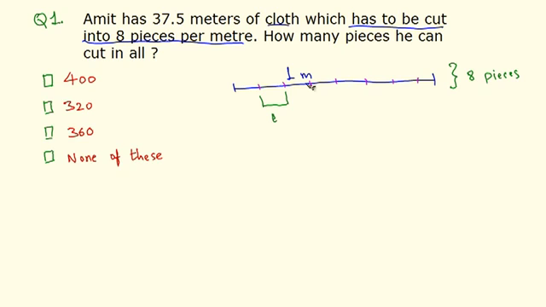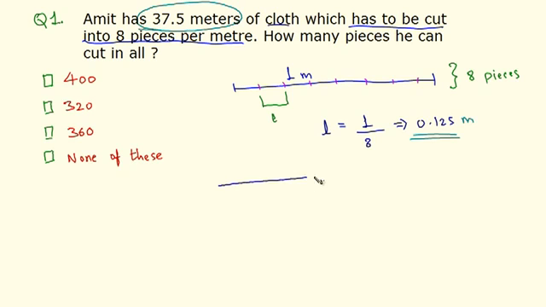So the cloth is of 1 meter and it is cut into 8 pieces. So this length is equal to 1 by 8. 1 meter of cloth cut into 8 pieces, so we will get the length. And it is equal to 0.125. 1 by 8 is 0.125. Now if the length is 0.125 meters, how many pieces can he cut when his cloth is of 37.5 meters?